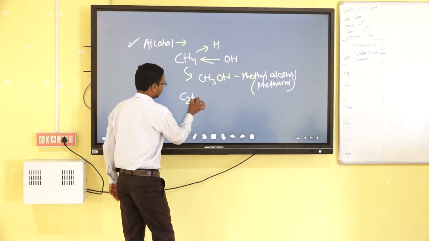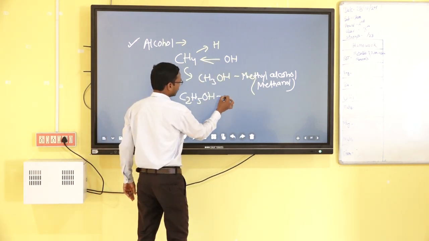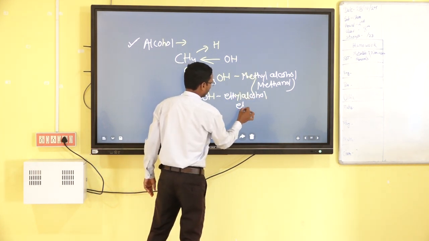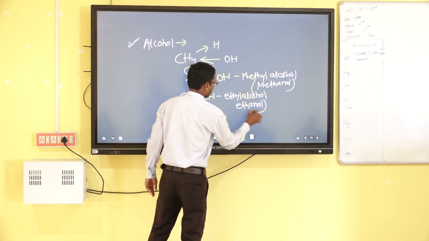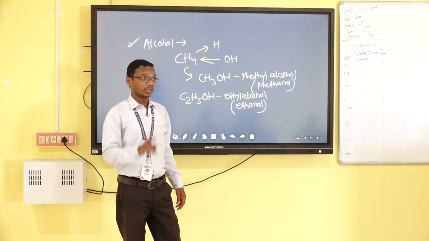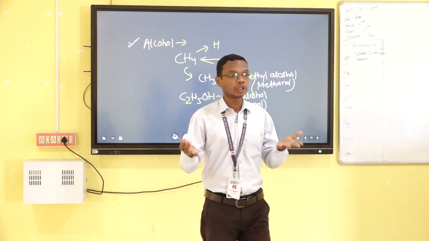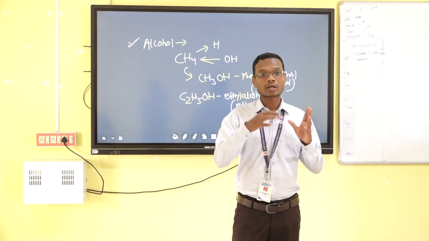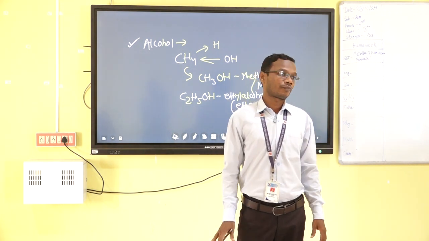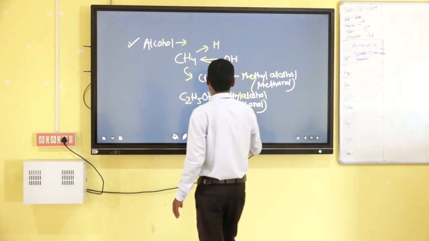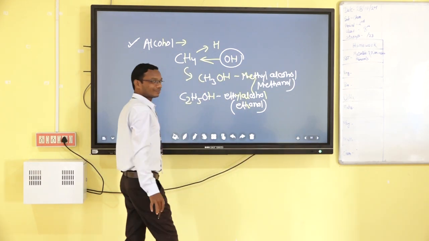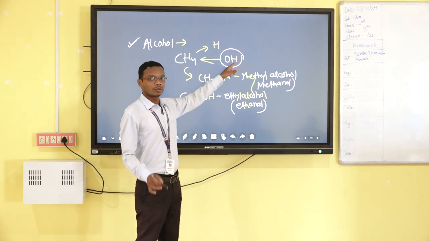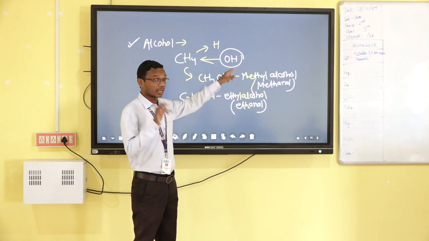Similarly, C2H5OH is called ethyl alcohol or ethanol. Now my question is, we know CH4, C2H5, C3H7, all these are hydrocarbons, saturated or unsaturated, alkane or alkene or alkyne. Now my question is, what is this extra group? Who can say? No. Listen carefully.